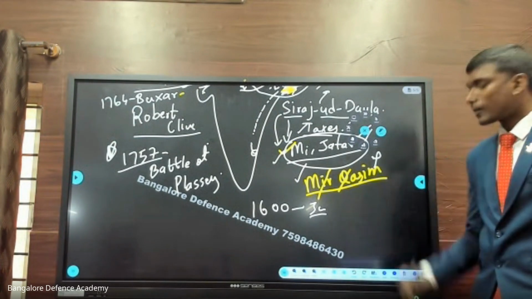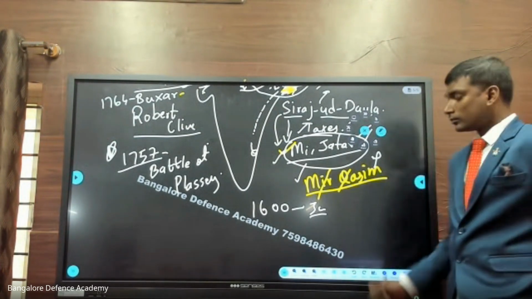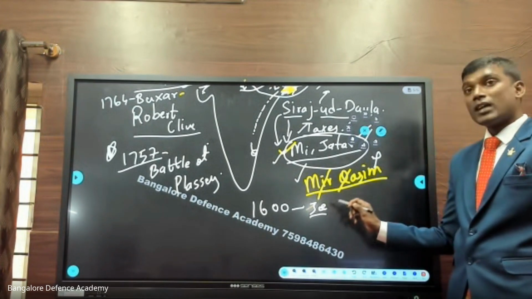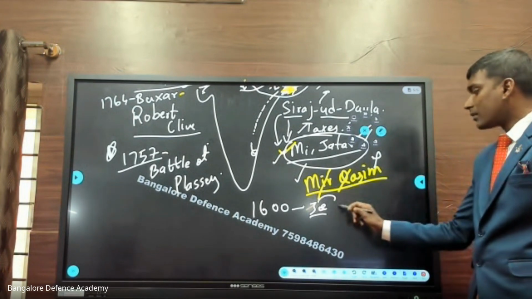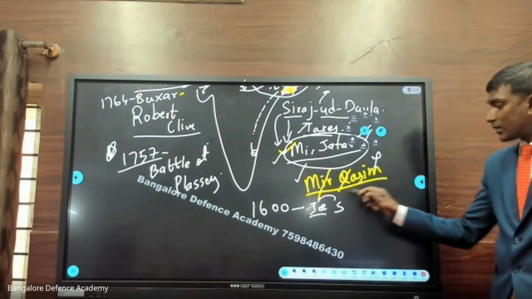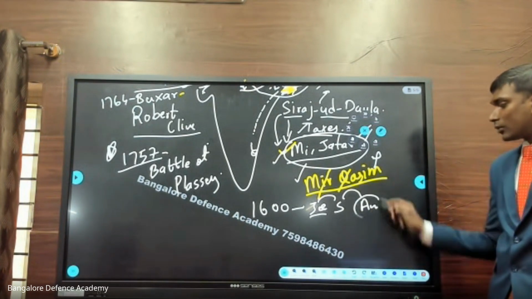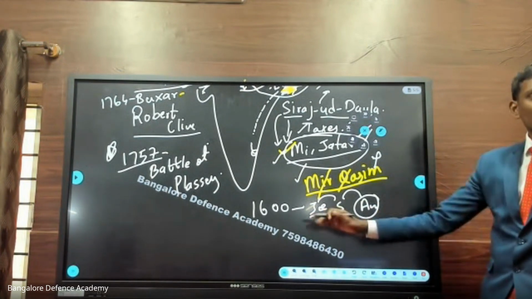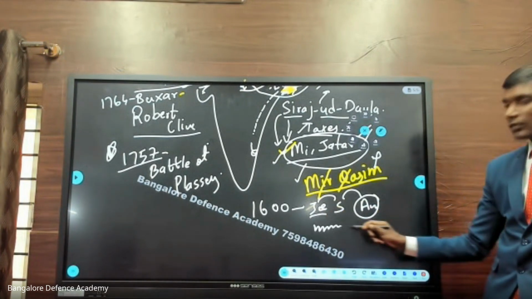Sir William Hawkins, and they came during the time of Jahangir. After Jahangir, we have a king called Shah Jahan. After Shah Jahan, we have a king called Aurangzeb. Correct? So almost 50 to 60 years, the Britishers are silently working in India.